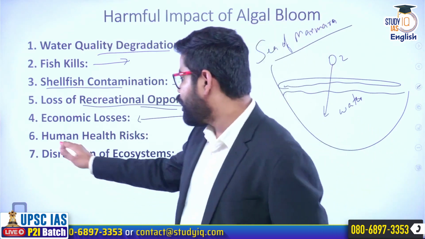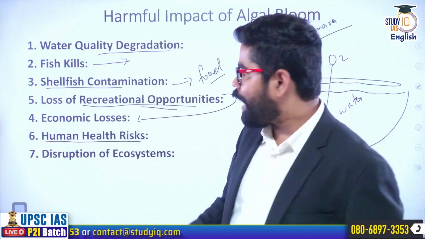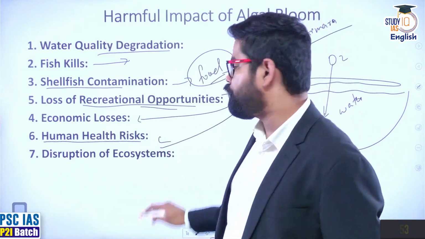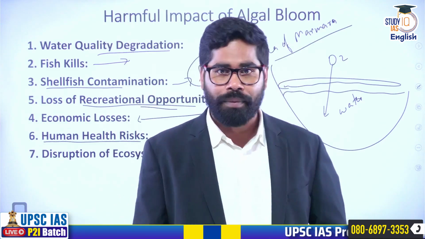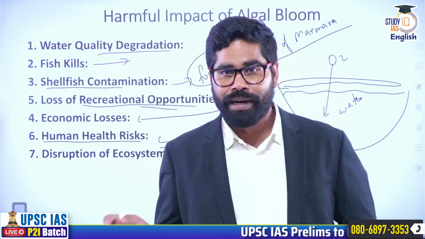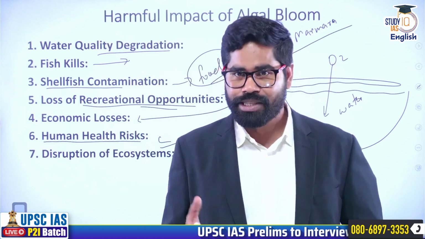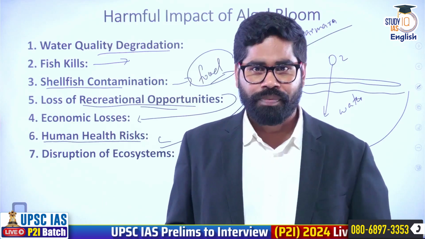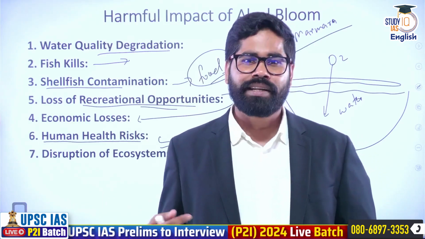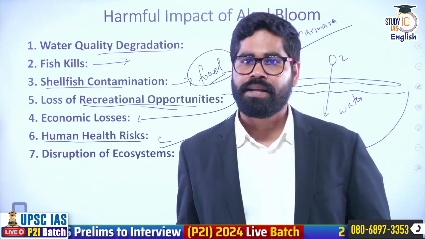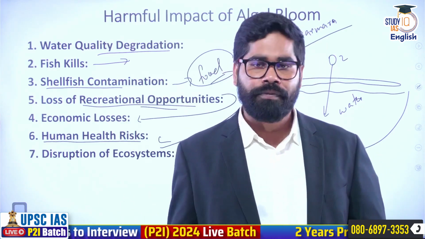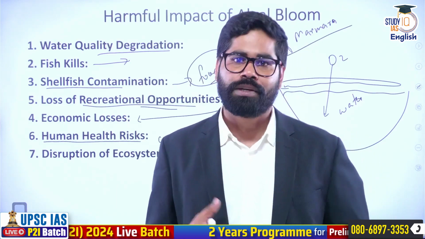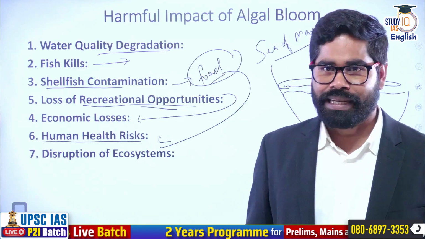Human health risk. Now you know that this is entering into the food chain. So of course, human health risk will also follow. Human health risk can follow from other factors as well. Those people who are living in that area will be continuously exposed to the bad smell of that algal bloom. The water is degrading, the water is, you can say, decaying. The ecosystem is decaying. It can lead to the release of various gases which can have a harmful impact on the people. So that is also one of the factors which can impact the people in that area.